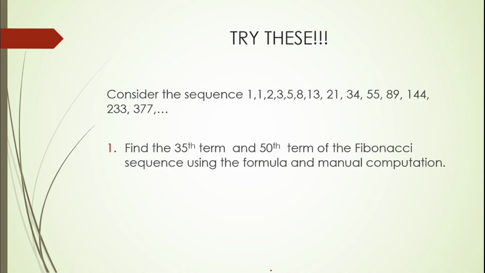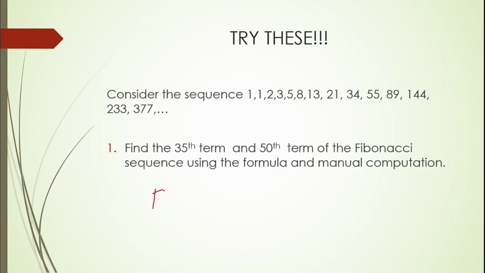So we have here, try this at home. Consider the sequence 1, 1, 2, 3, and so on, the Fibonacci sequence. Find the 35th term and 58th term of the Fibonacci sequence using the formula. I'll just present you the formula.